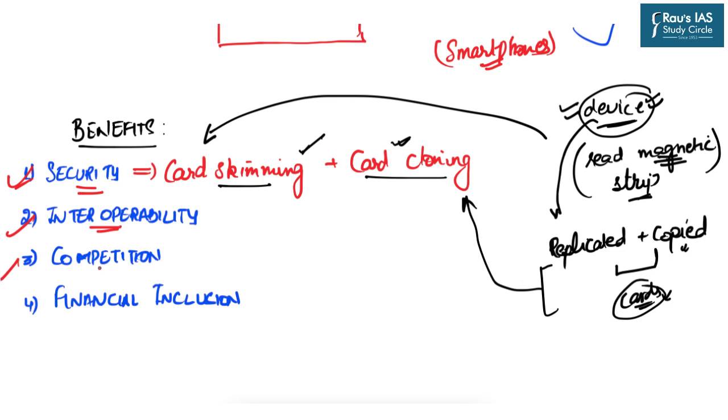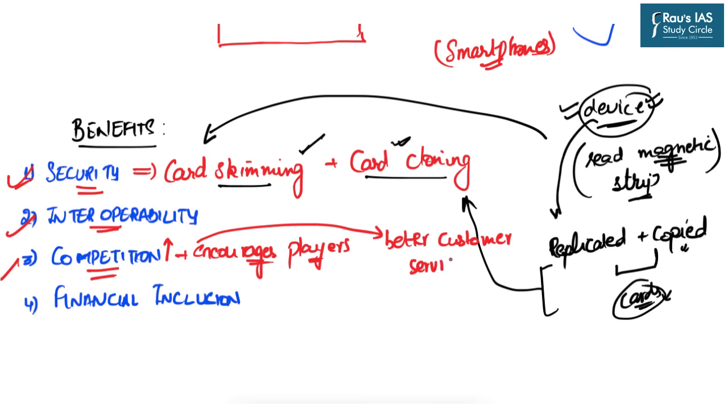The third important thing is competition. The reason being that whenever there is some kind of flexibility given in the market, for example, here a new methodology is coming up in the market, that is, you can withdraw your cash using the UPI IDs, this flexibility encourages other players to enter the financial market and thereby increases the competition. An increase in competition will directly result in better customer services.